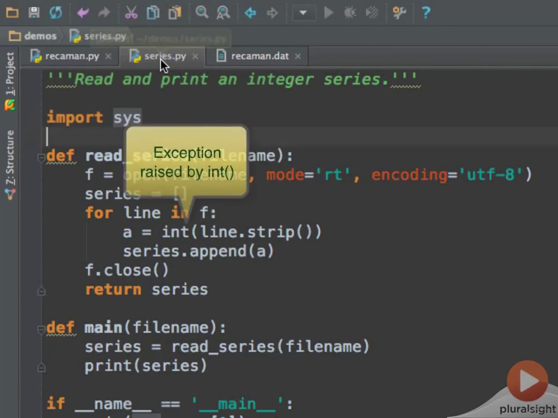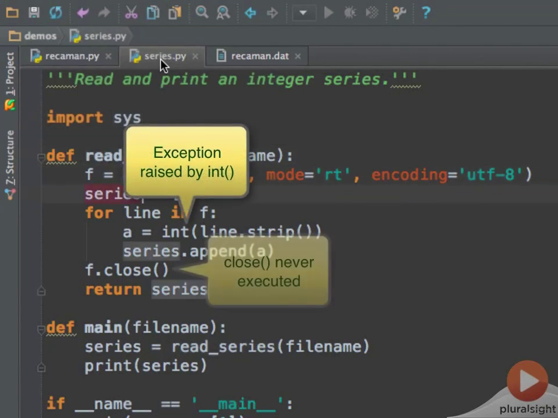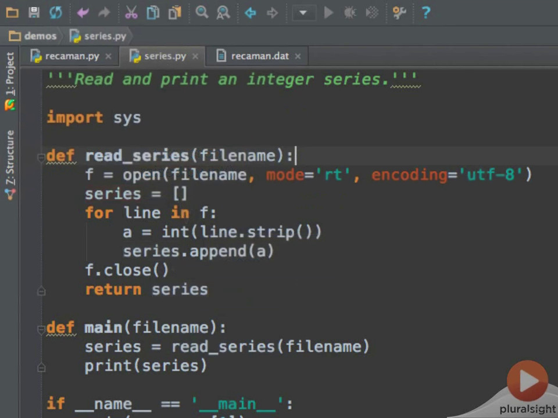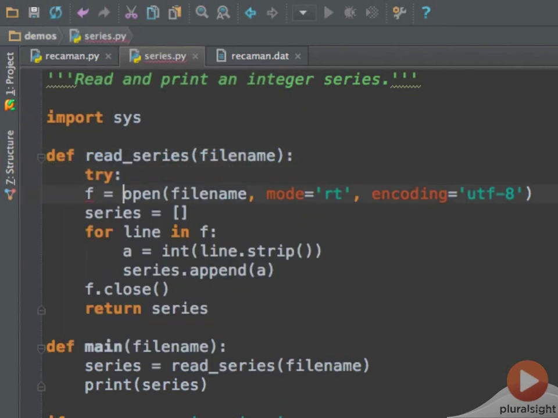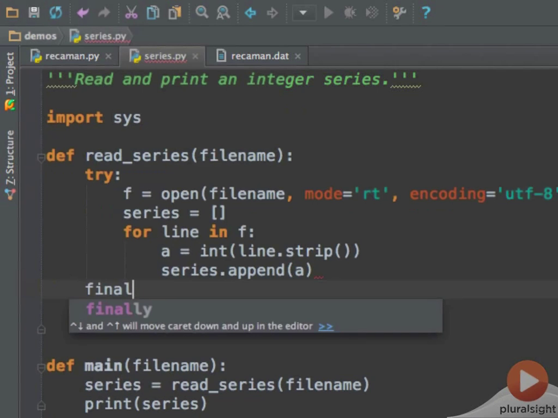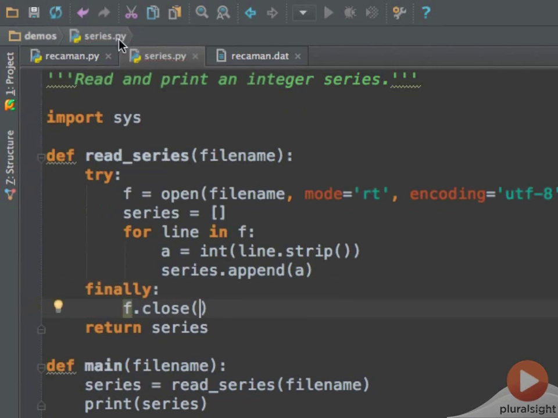One problem here is that our f.close call was never executed. To fix that, we can insert a try finally block. Now the file will always be closed.